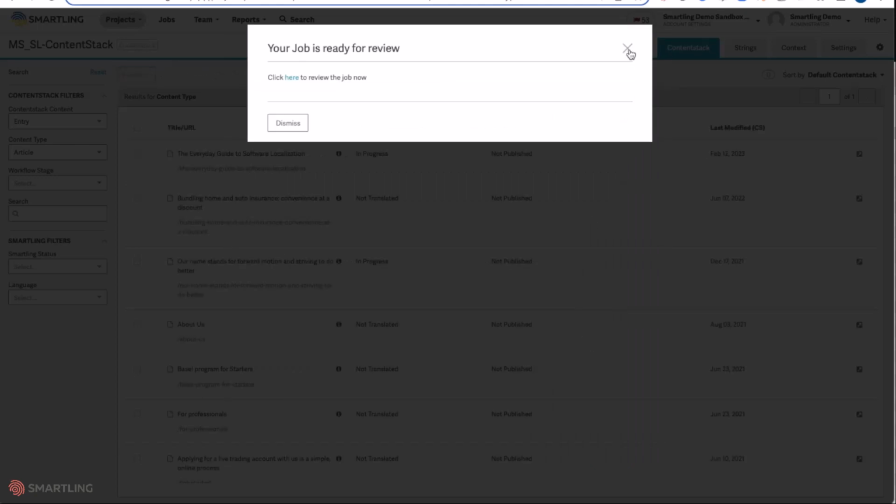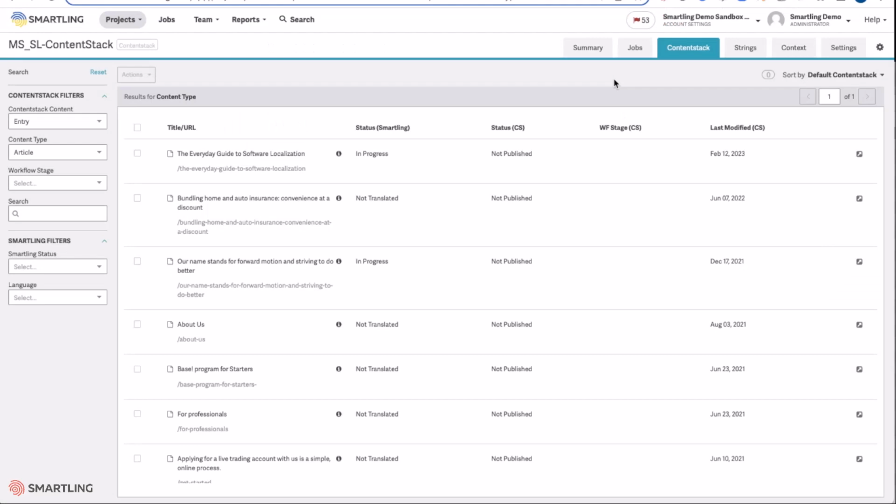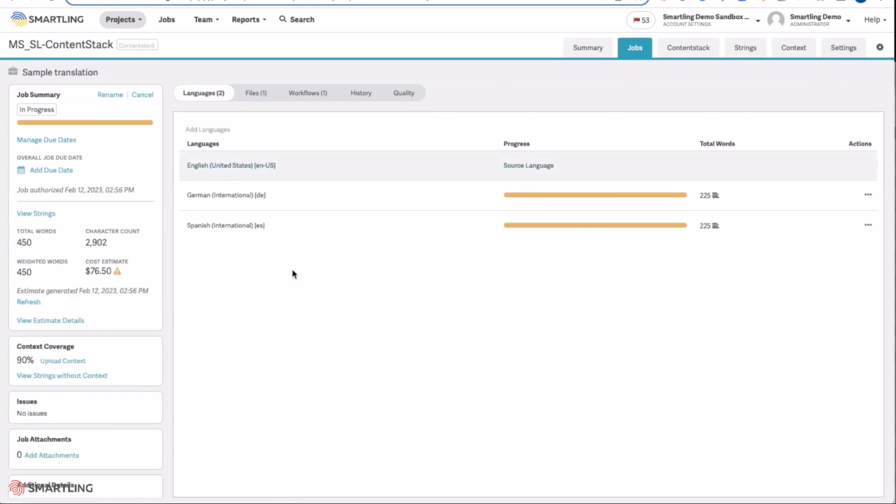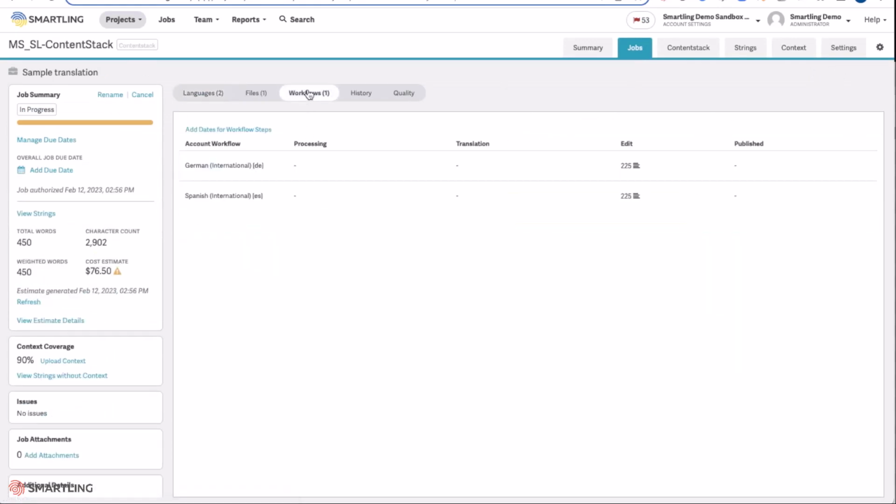On authorization, the workflow will be started and translators notified. You can monitor the translation process directly within the Jobs tab. This gives you the ability to understand exactly where content is within the workflow, who's working on that content, and the overall progress.